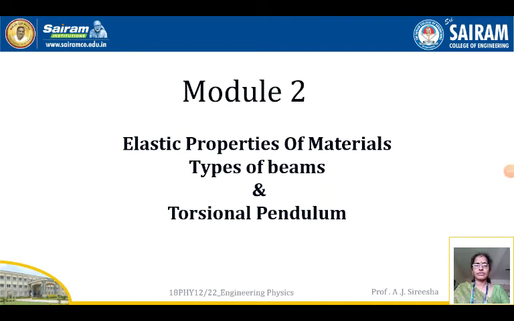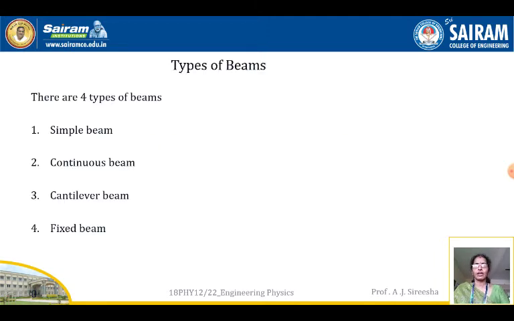Now in this session we will see module 2, elastic properties of materials, and we have seen all the derivations. Now we will see the types of beams and what is meant by a torsional pendulum. There are various beams. We have seen what a beam is and we have seen the derivation for the expression for a single cantilever. Now we see the types of beams.